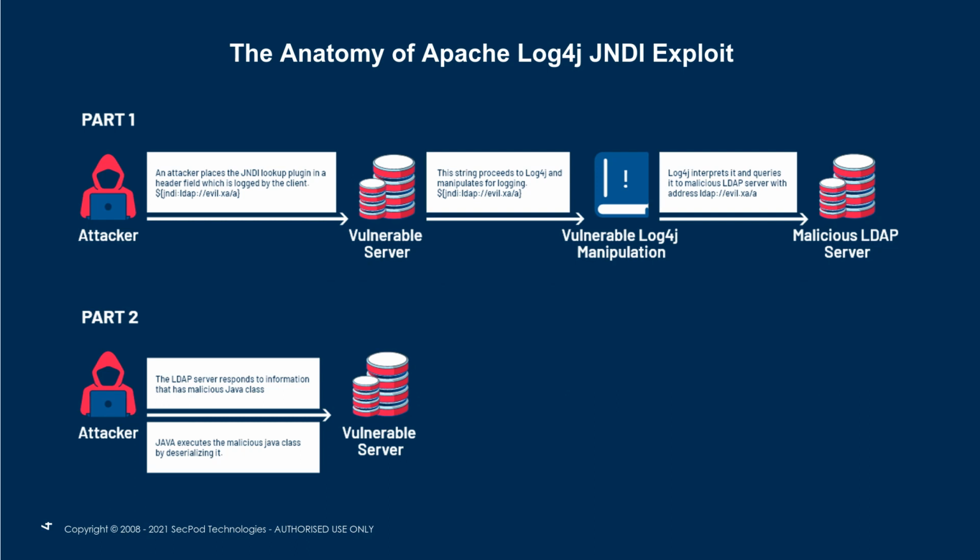At that time it will read that malicious request, and it will try to get the exploit, a malicious code or a malicious Java class, or anything, from that LDAP server, the malicious LDAP server set up by the attacker. So as soon as that is triggered, the LDAP server will send a malicious request, malicious file or a class to the requesting application, in this case the vulnerable application, and then that gets executed.